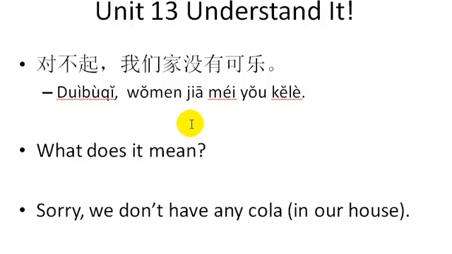It's only if you're in someone's home or in your own home. So, 对不起, we don't have any cola. 对不起, 我们家, our house, 没有可乐. And you'll notice here that this is the verb. Our house has no cola.